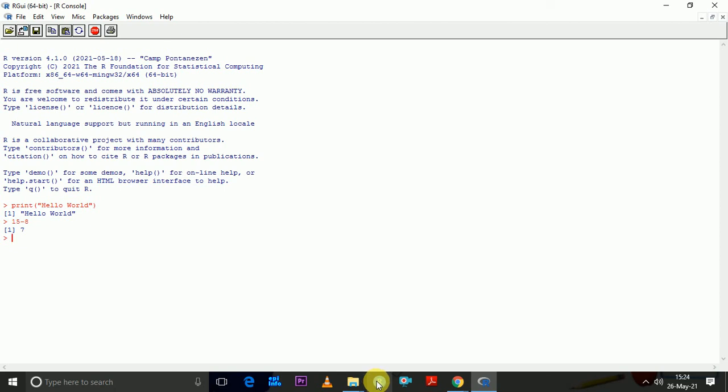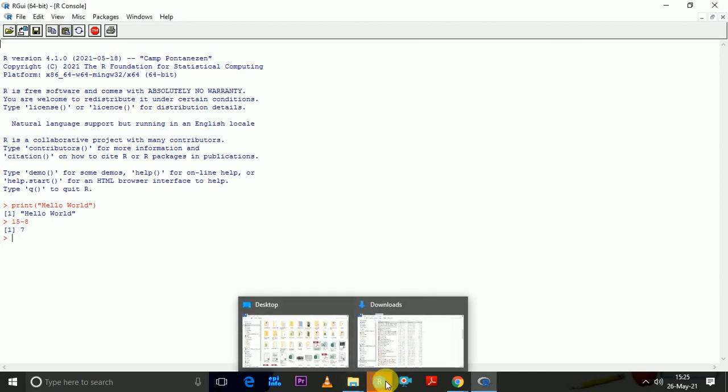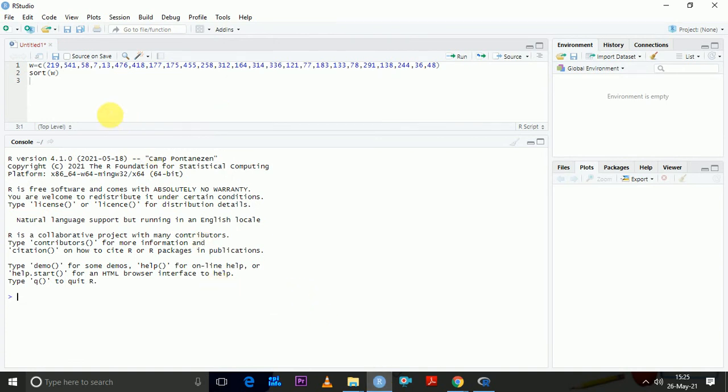And I've pinned my RStudio on my taskbar, so I'm going to open it from here and show you how RStudio looks like. It's taking time to open. Okay, so this is the RStudio.